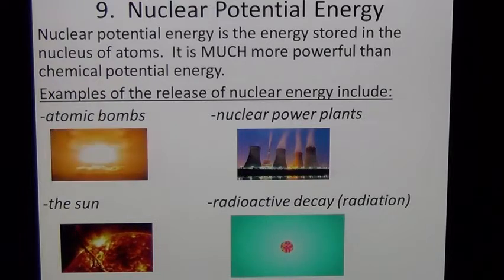And so examples of nuclear energy include atomic bombs and nuclear power plants. A big thing that's going to come up repeatedly that you do want to remember is that the sun is not on fire. It's not a chemical reaction. It is a nuclear reaction. It's just so hot that it's glowing, but there's no actual fire in the sun.